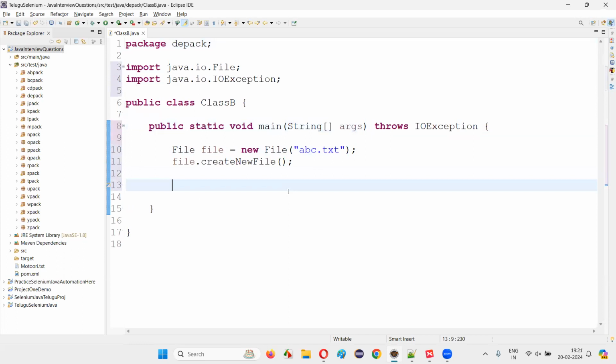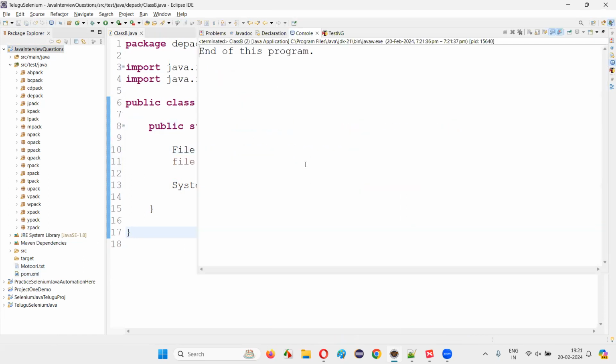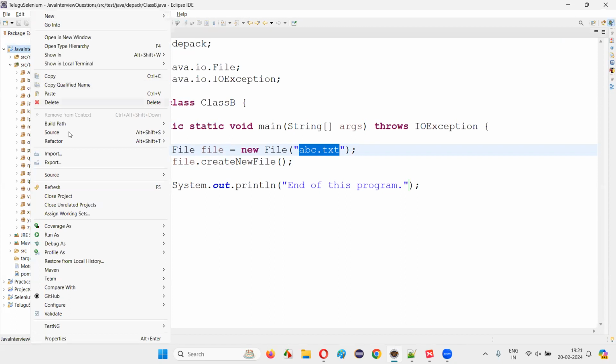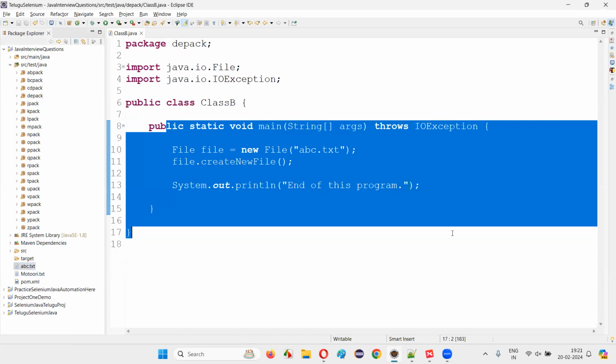Here I'll simply write System.out.println at the end of this program, just to know whether this program has been executed or not, just for demo purpose. Before running the code, you see under this project there is no file with the name abc.txt. But after I run the code, this createNewFile method will create the file. End of this program got printed, that means all the statements in the code have been executed. Now, if I refresh this project, I should see the file abc.txt directly under the project. Refresh here, you see abc.txt has been created by this code.